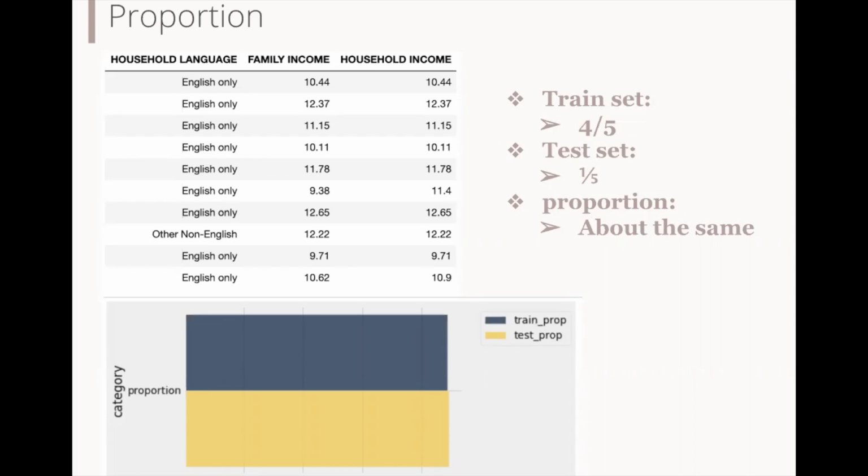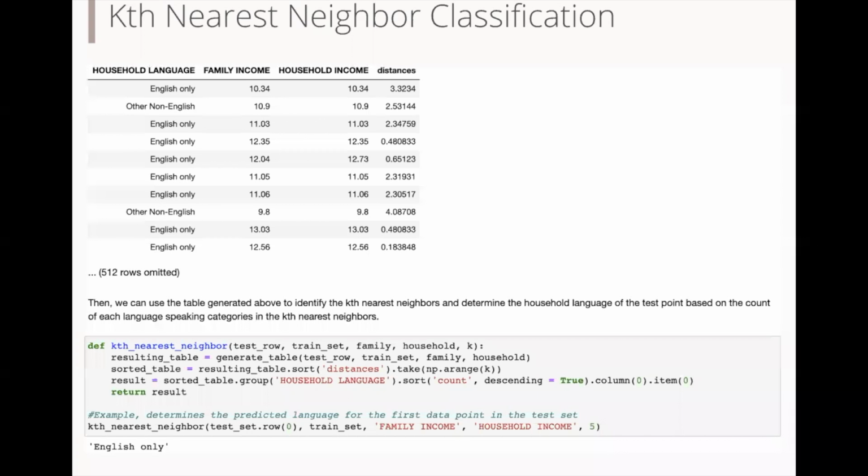Examining the proportion of non-English families, we can see that its proportion in the test set is approximately the same as its proportion in the training set. This proximity suggests that we can use the test set to test the accuracy of our classifier with less bias. We first calculate the distance between the given test point and every point in the training set. Then we identify the k nearest neighbors and determine the majority household language spoken within them.